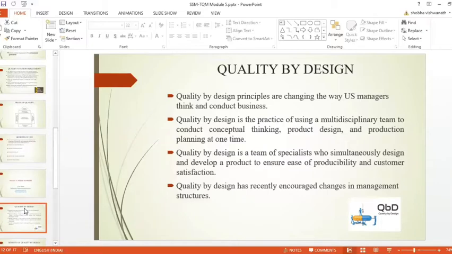assemblability, marketability, and reliability. In addition to these factors, customer requirements, supplier requirements, and management issues are discussed and solved before the prototype is produced.